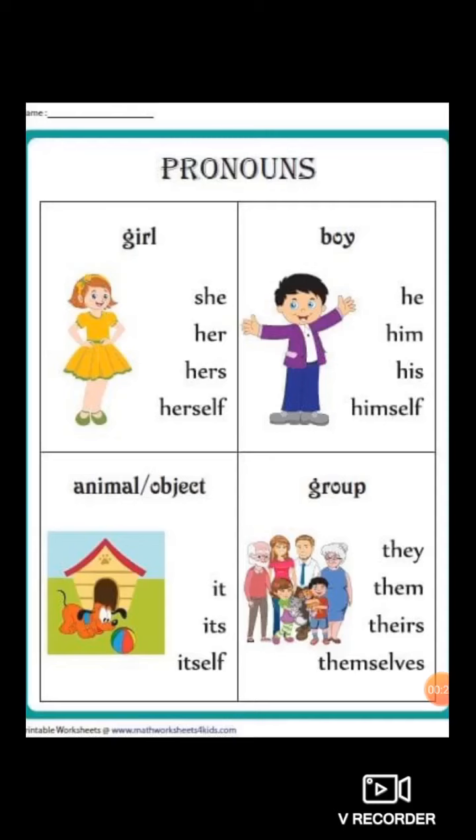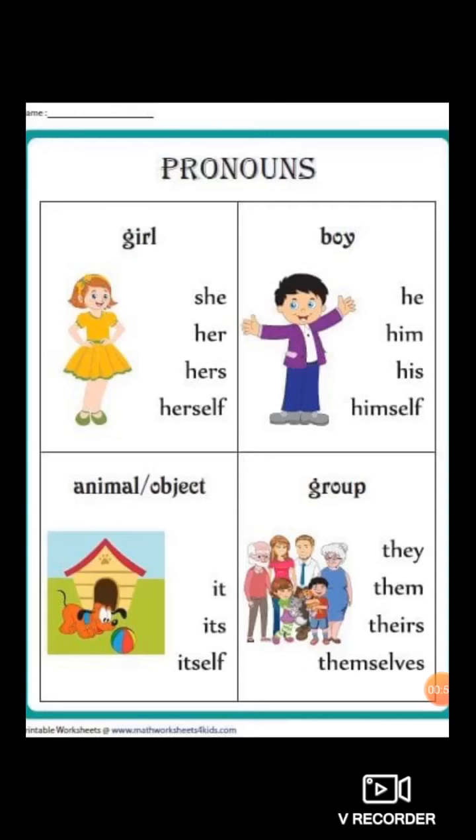Whereas when there is boy, we use he, him, his, himself. These all are pronouns. When there is object or animal, we use it, its, itself. These are also known as pronouns. When there is group, like a family, we use they, them, theirs, themselves. These are known as pronouns.